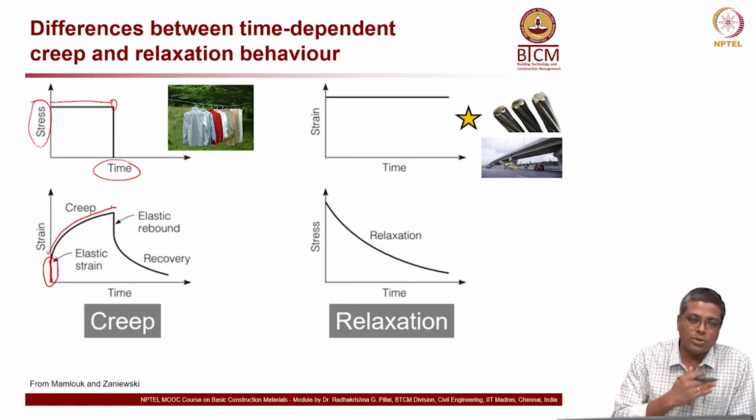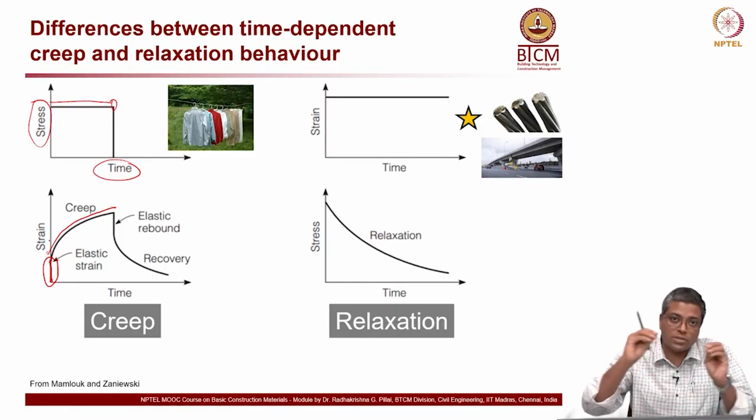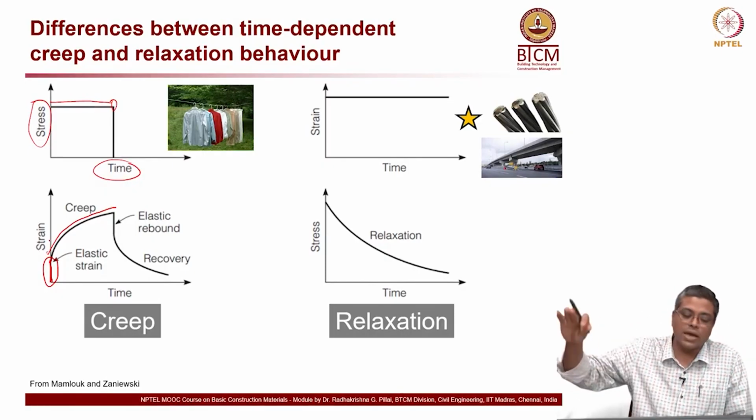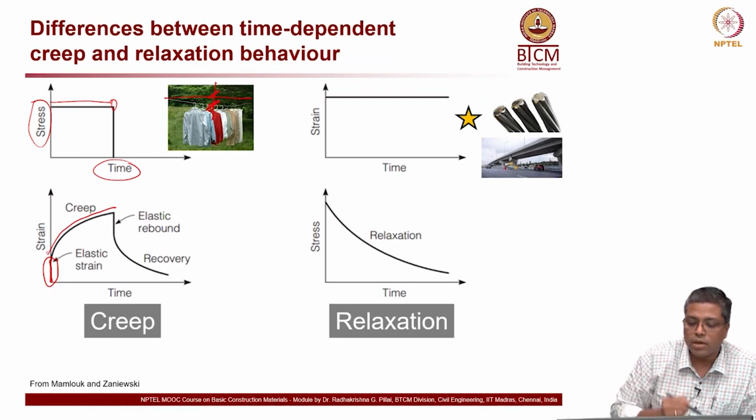Assume that this cloth is there continuously on the string every day for months. Then you will see that the deformation, or the length of the string, keeps on increasing, or the sagging is more and more. I am talking about this height, this gap, that is going to be more and more.